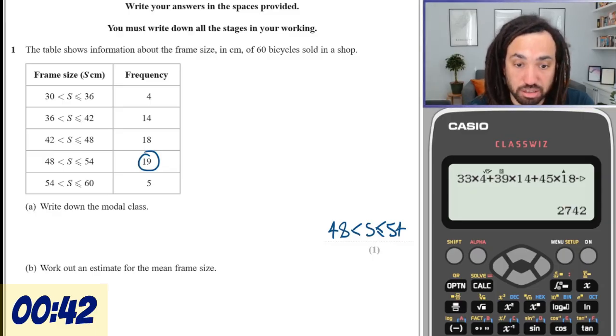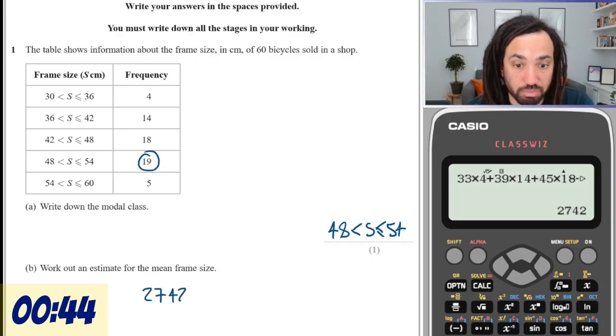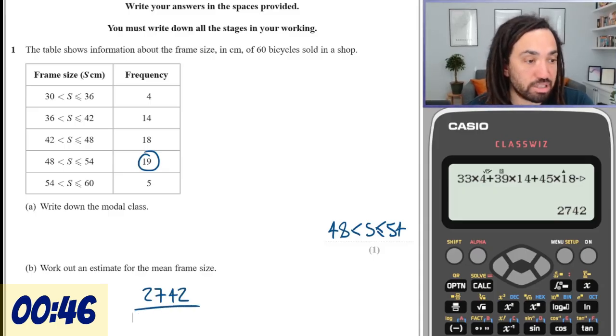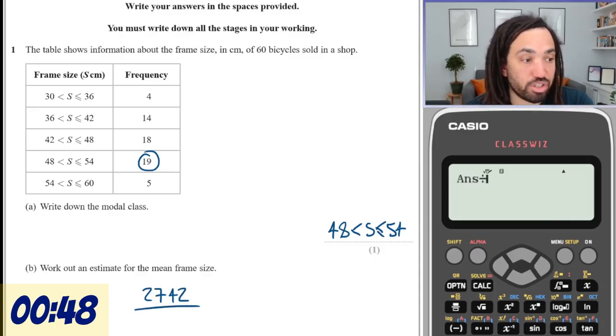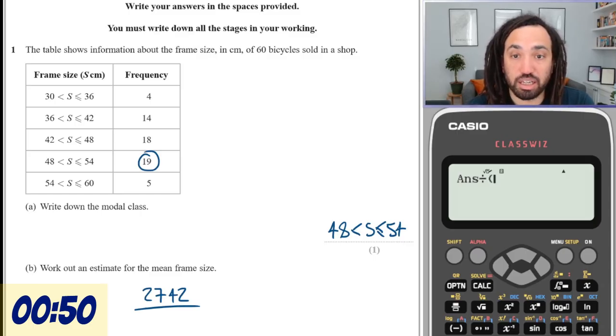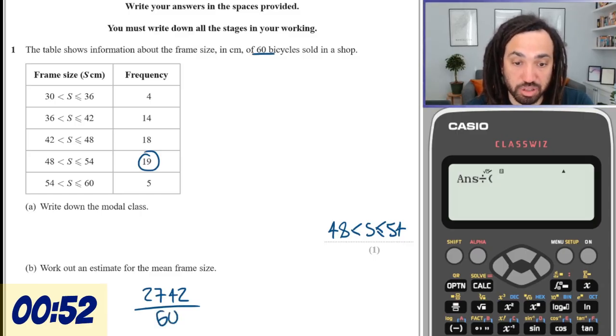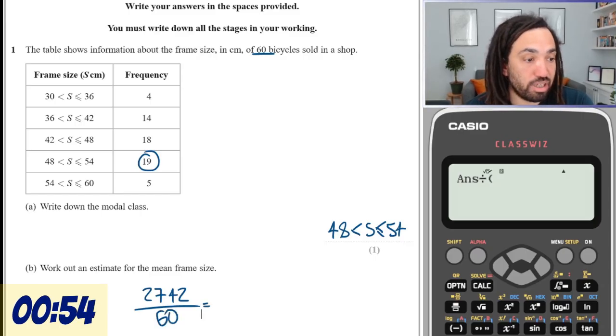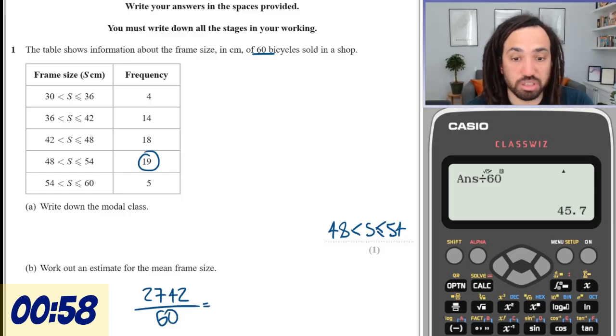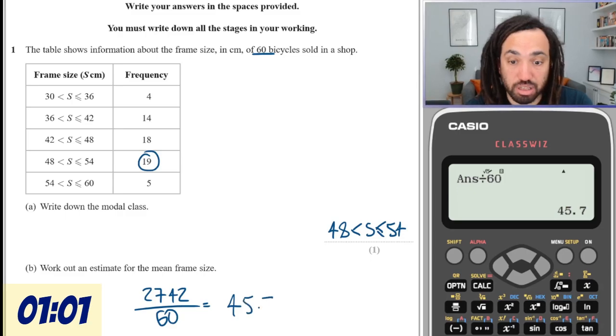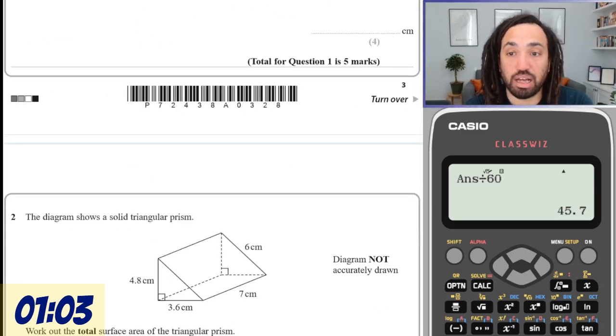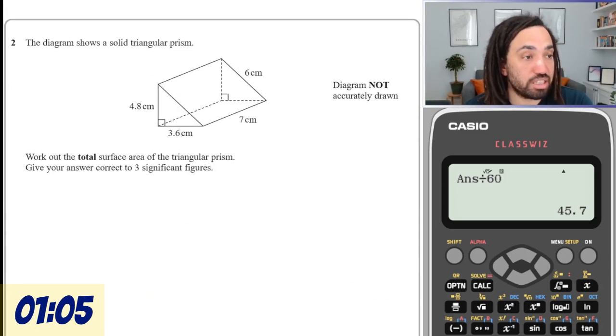I'm going to write that down because I do want method marks just in case I make a mistake. And we're going to divide that by the total frequency, and luckily it tells us that it's 60, so we don't need to add it up. So we're just going to divide that by 60. It doesn't say how accurate, which is helpful because it means that it's going to be a nice number.